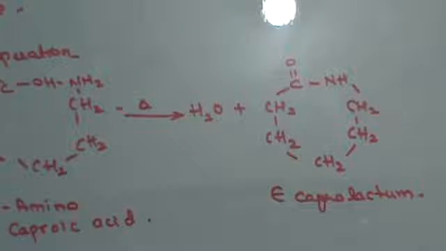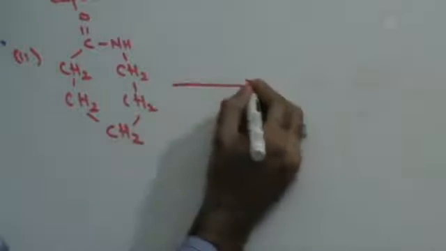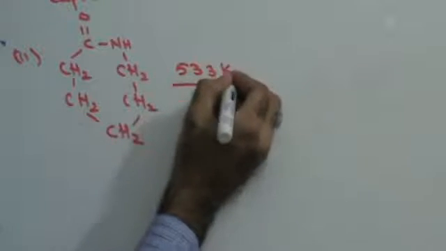Second step, you have CH2, CH2, CH2, CH2, CH2, CNH. Right? That's your caprolactam. Heat this at 533 Kelvin in an inert atmosphere of nitrogen. In that case, polymerization would take place.